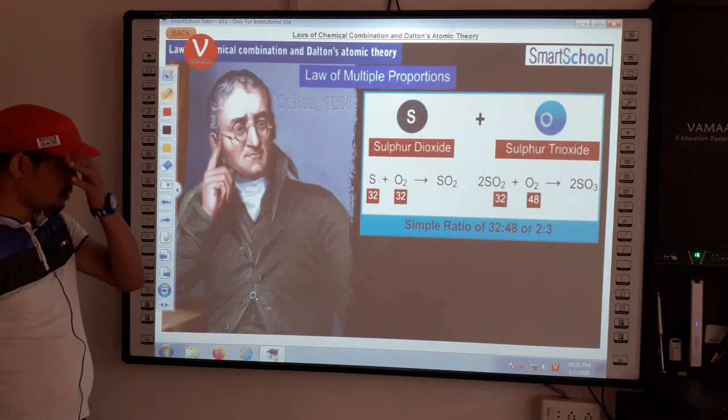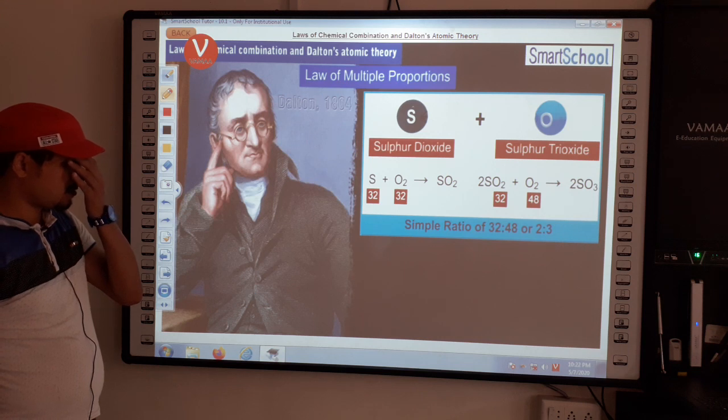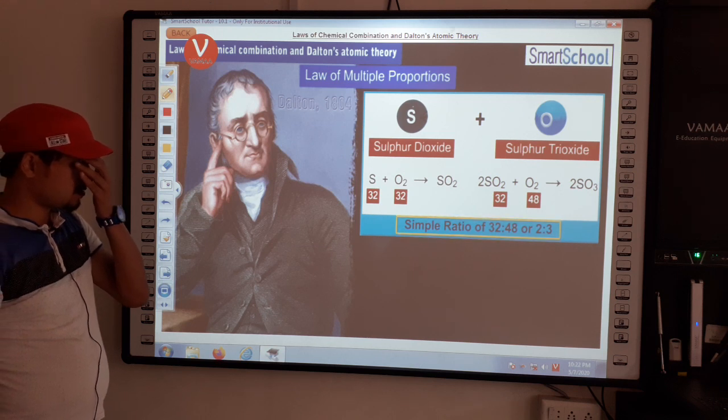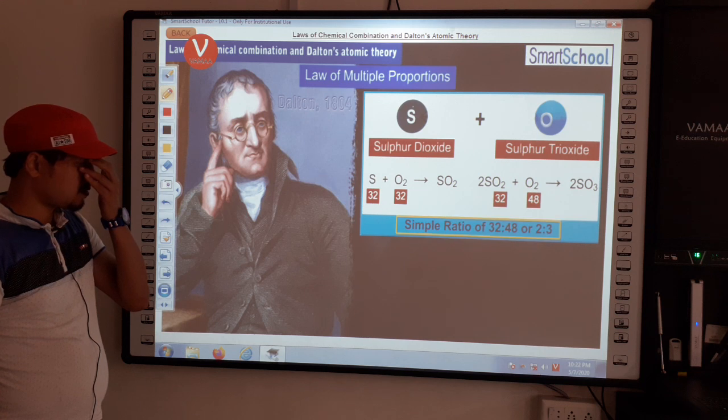Similarly, when sulfur dioxide and sulfur trioxide are formed, the masses of oxygen bear a simple ratio of 32:48 or 2:3.